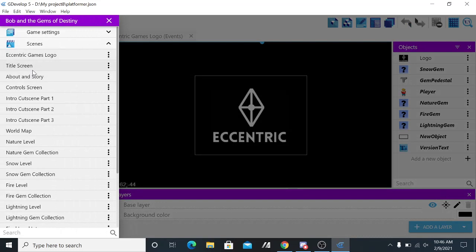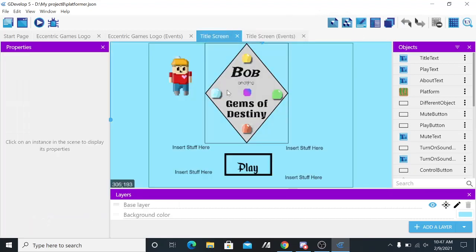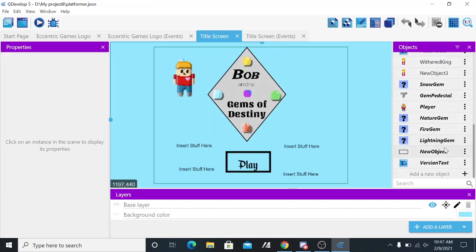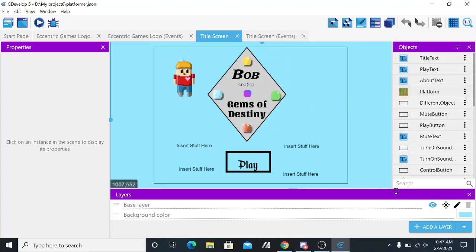And then we go into the title screen, and I think this one's still... Yeah, don't worry about these. These were leftovers from when this menu had more buttons than just the play button. So you can see all these different buttons here, and all these different things here, yeah, these are all placeholder things. These are gonna go away.